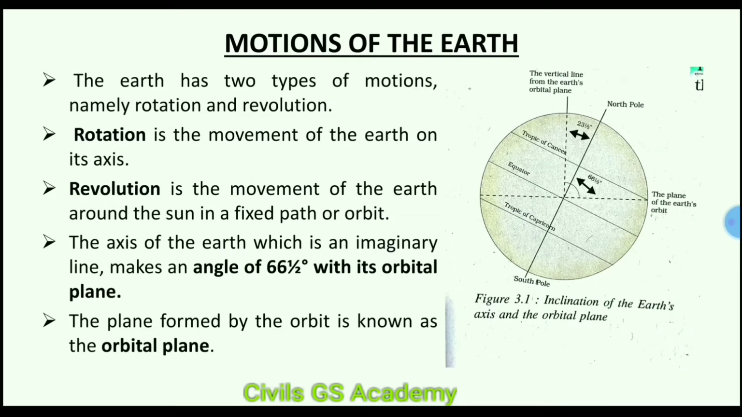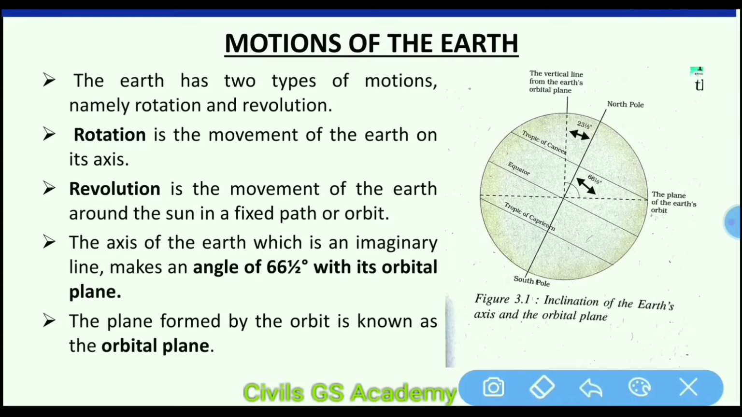The axis of the earth, which is an imaginary line, makes an angle of 66.5 degrees with its orbital plane. And what is the orbital plane? The plane formed by the orbit is known as the orbital plane. In the figure, you can see this is the orbital plane of the earth, and this is the axis of the earth, which is an imaginary line. So the angle between the orbital plane and this axis is 66.5 degrees, and from the vertical this axis makes an angle of 23.5 degrees.